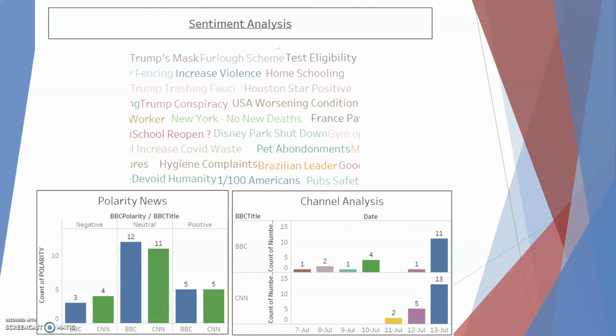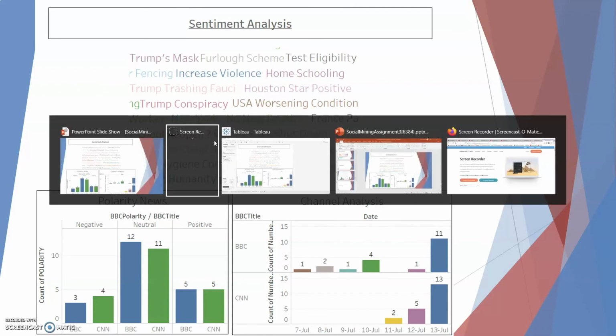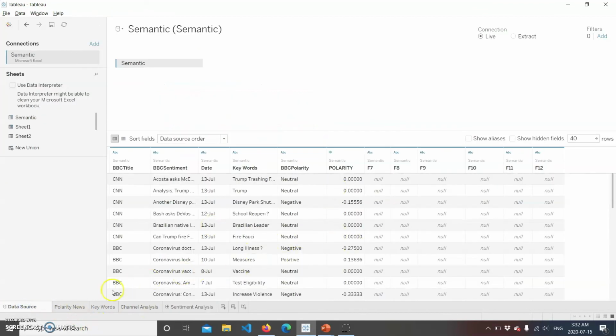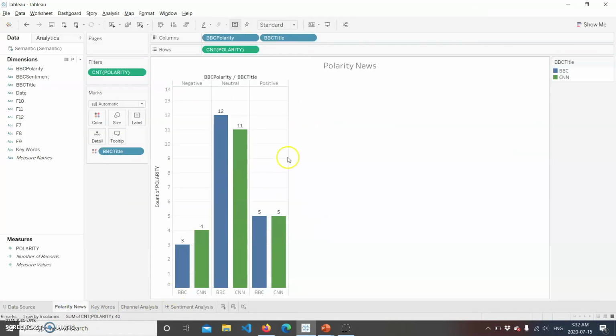So now we'll see how this entire thing was done in Tableau. This is the dashboard, a screenshot of Tableau. So this was our data source, and polarity news. This was a chart made, and the columns were of polarity and the title, how we've basically bifurcated them, and the count of polarity.